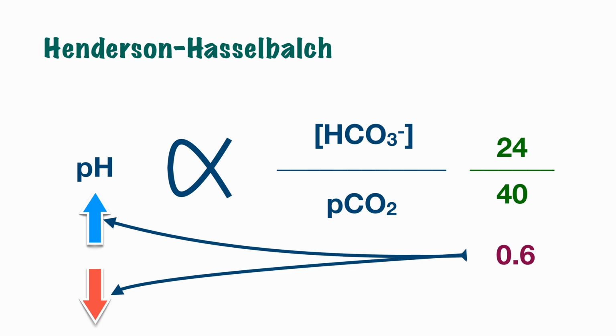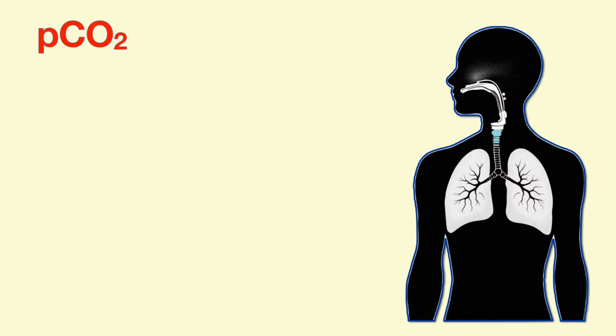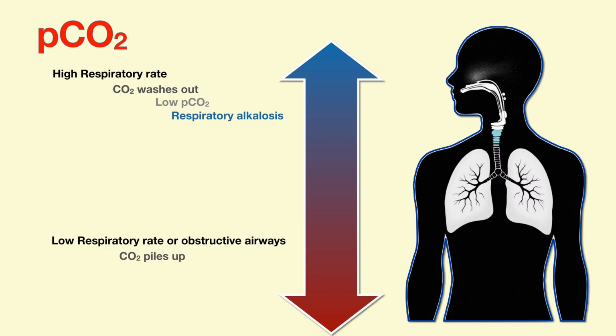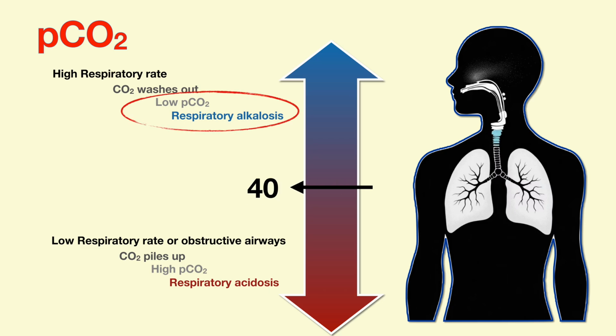Now, these are the variables at play, but who controls them? Now, just for a revision, as we saw in our previous videos, the CO2 is maintained by the lungs. If you have a high respiratory rate, you will wash out all the CO2 and have respiratory alkalosis. Now, this can either be a primary process or a compensation. Similarly, if respiratory rate falls or there is an obstructive airway disease, CO2 builds up, leading to respiratory acidosis. Again, just as a reminder, the normal value we take is 40. If CO2 is above 40, it is respiratory acidosis, and if it is below 40, it is respiratory alkalosis.